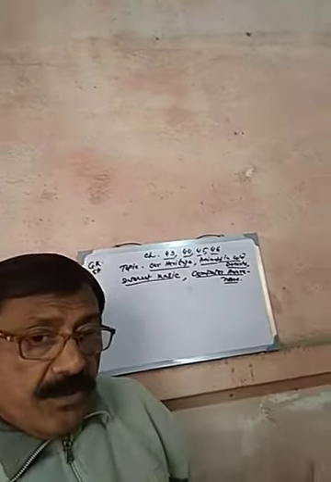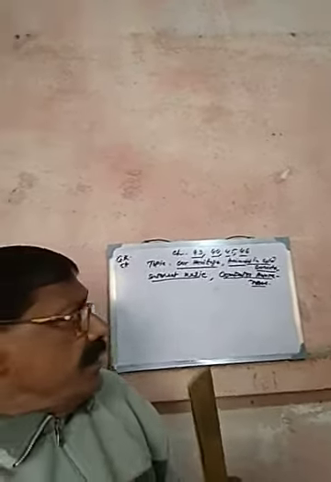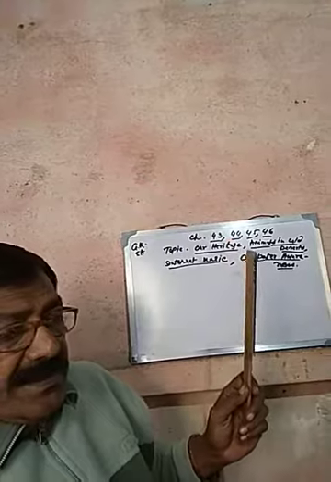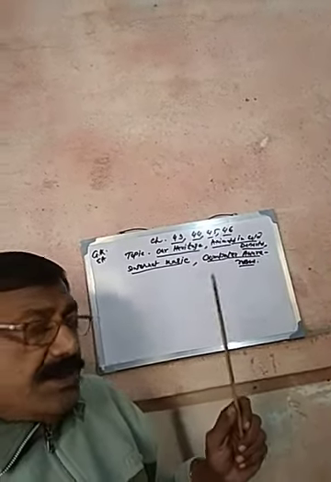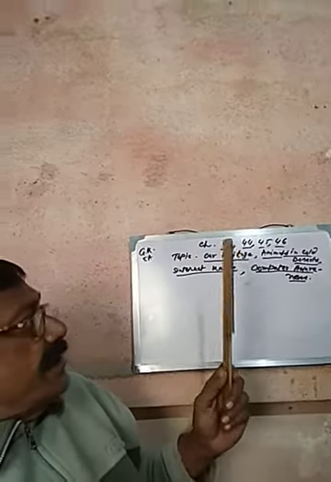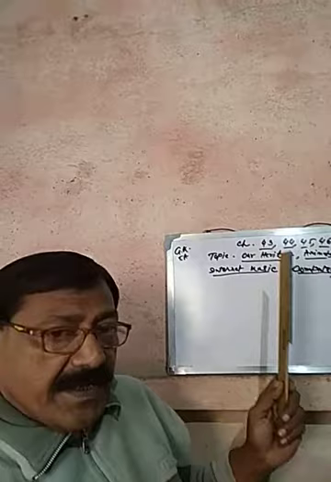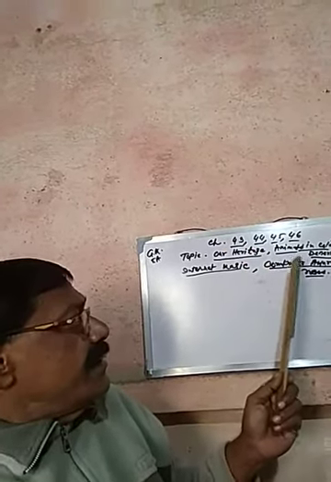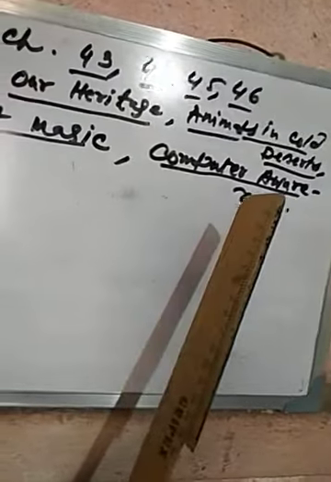Today, I am going to teach you four very short lessons. The lessons are 43, 44, 45, 46, and the names of the lessons are Our Heritage, Animals in Cold Desert, Internet Magic, Computer Awareness.